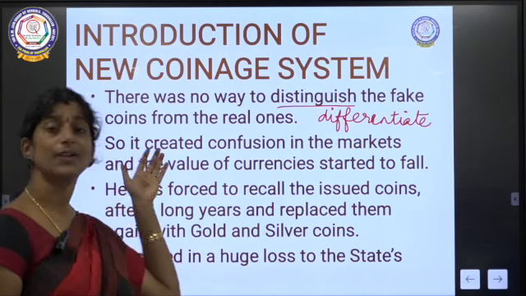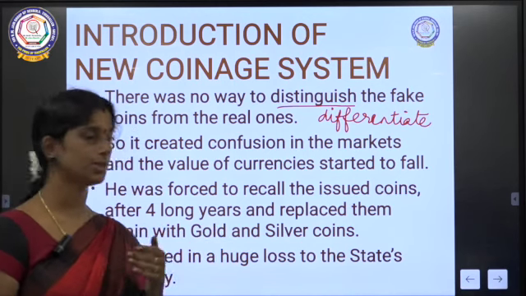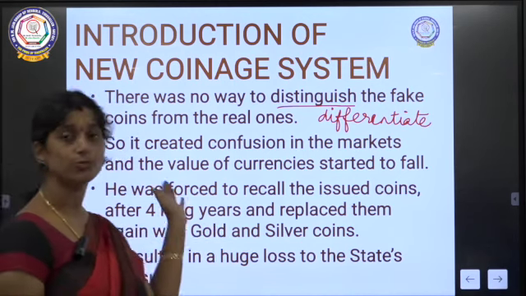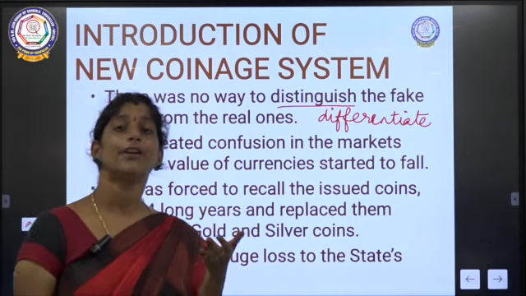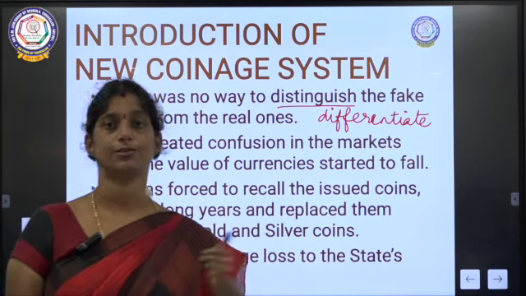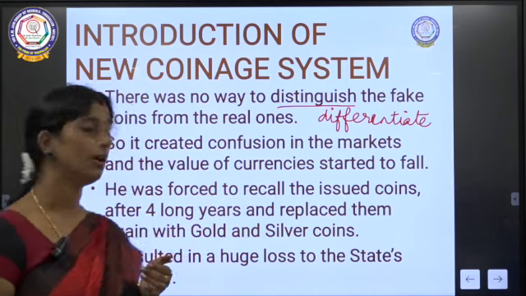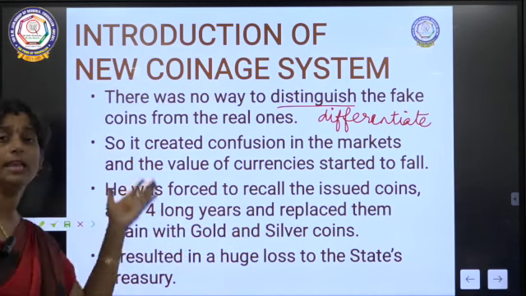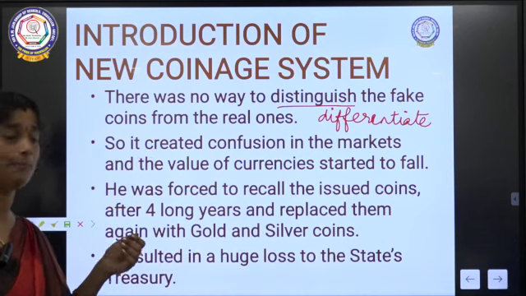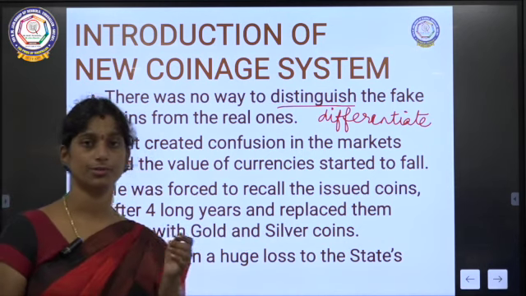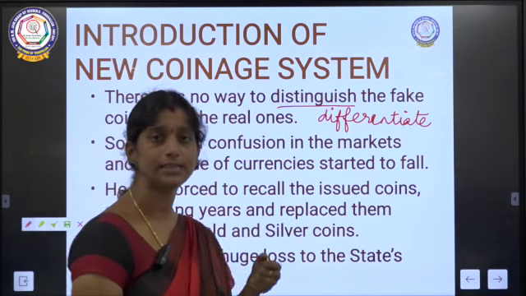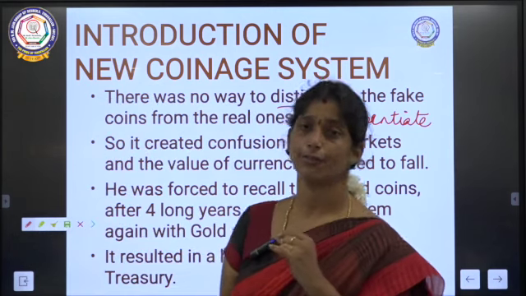So that created a very big confusion in the markets, and what happened because of that? The value of currencies started to fall. So the value of the money started going down. Okay. So again he was forced to recall the coins he issued. So he had to get back the coins he issued after 4 years.